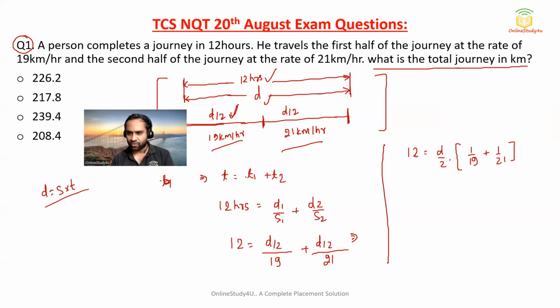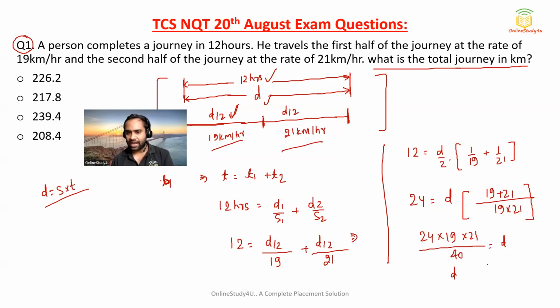Okay, now, so here it will become 24 will be equal to d into LCM. So 19 into 21 and here 19 plus 21. Okay, now, so 24 into 19 cross multiplication into 21 and divided by 40 will be equal to D, and then D will become equal to 239.4 if you use the calculator.